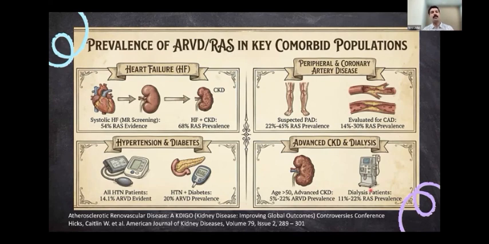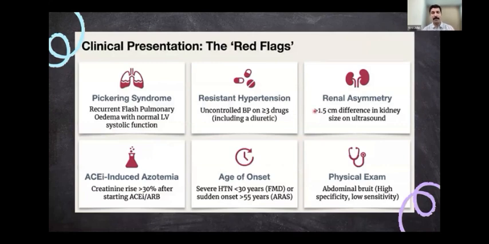But you don't have to search for renal artery stenosis in almost all these clinical settings. So you should have some red flags that make you search for it. What are those? The first one is recurrent flash pulmonary edema, also known as Pickering syndrome, which I will talk about a little bit later. And then resistant hypertension, that is, the BP is not getting controlled with 3 or more drugs, one of which is a diuretic.